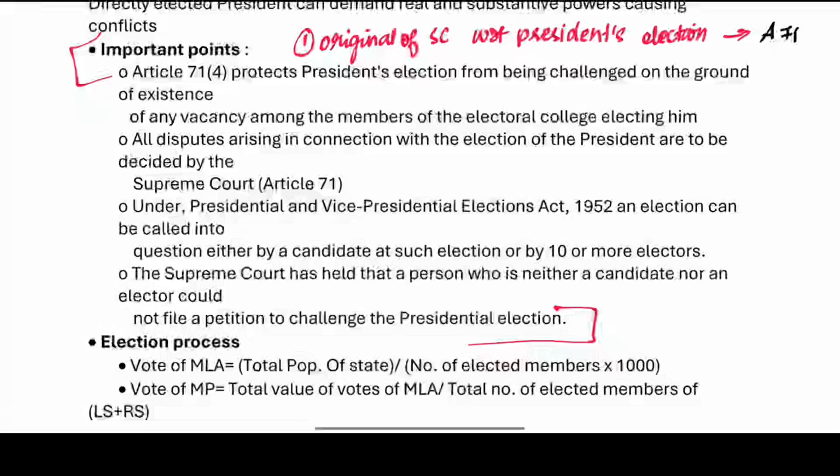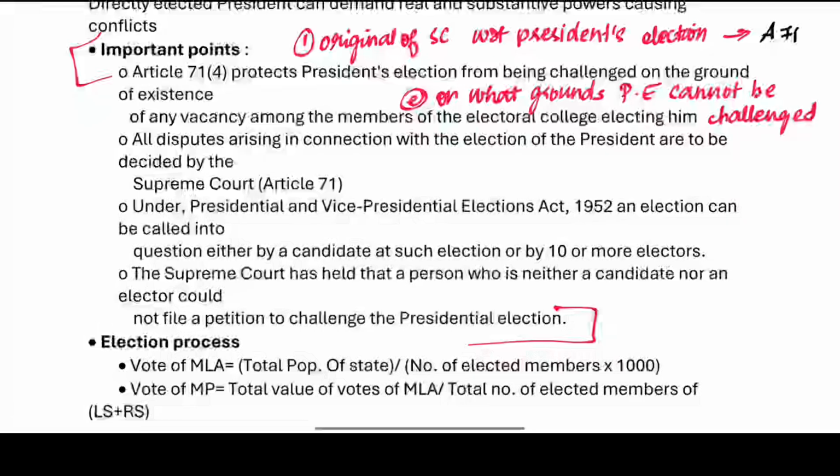The next question is: on what grounds can the president's election not be challenged? The ground is a vacancy in the electoral college. This is again in Article 71(4).